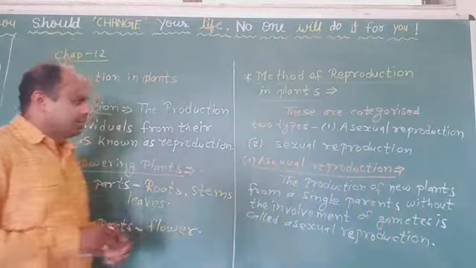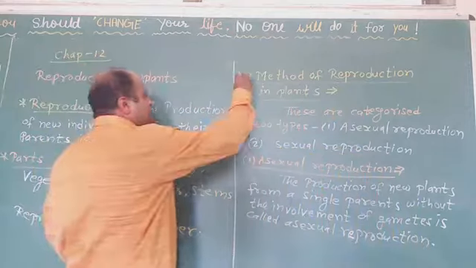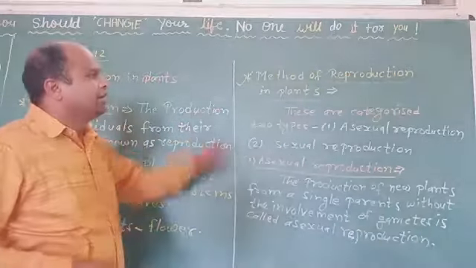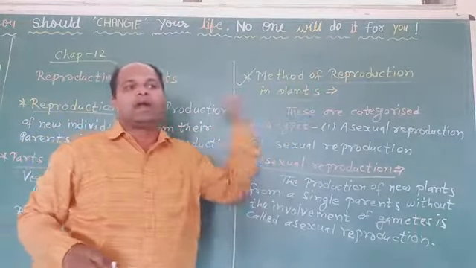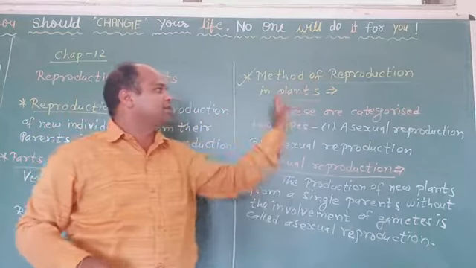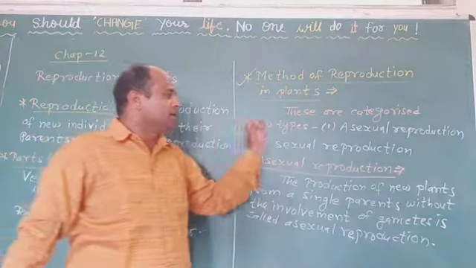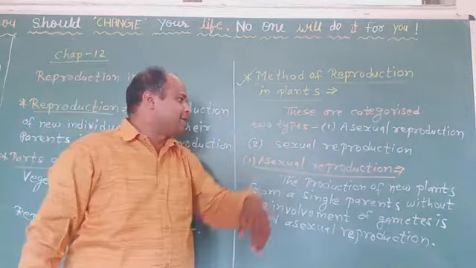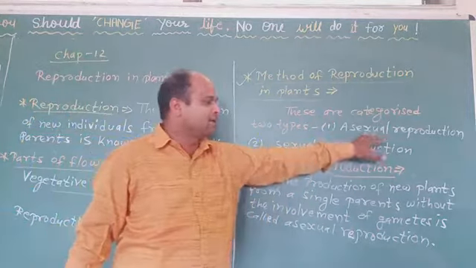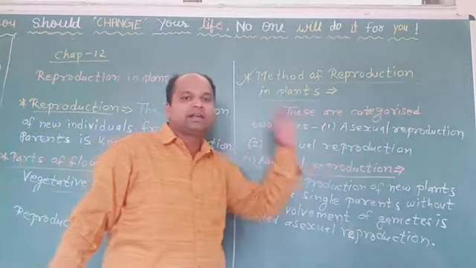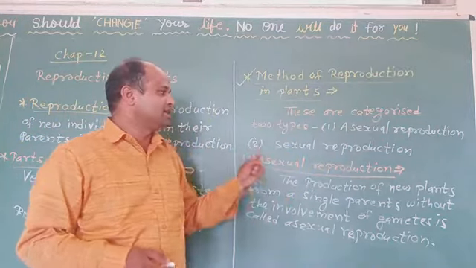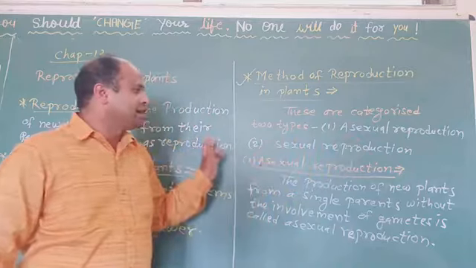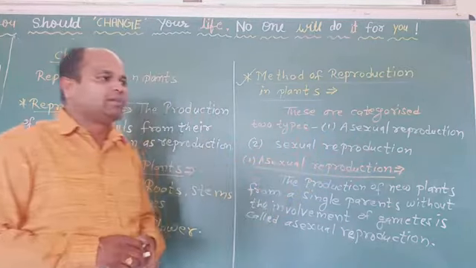Then the next topic in this chapter is methods of reproduction in plants. These are categorized into two types: first is asexual reproduction and second is sexual reproduction.